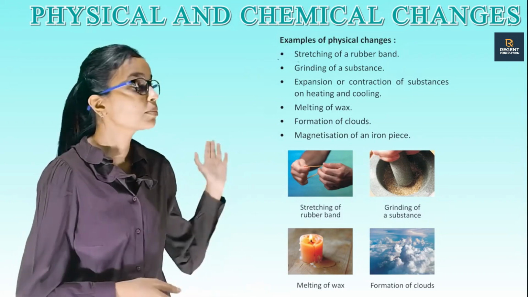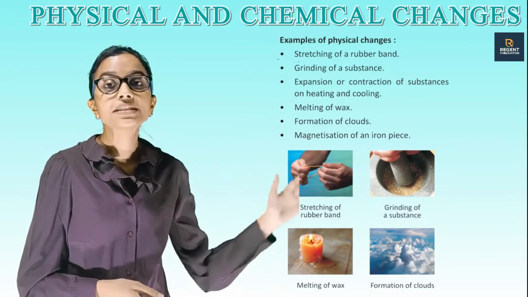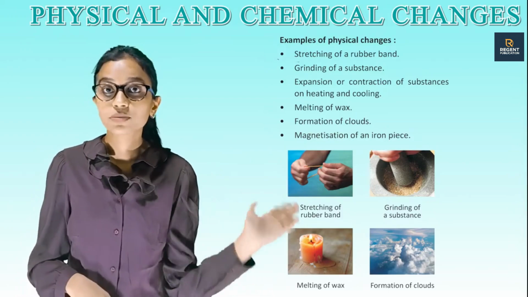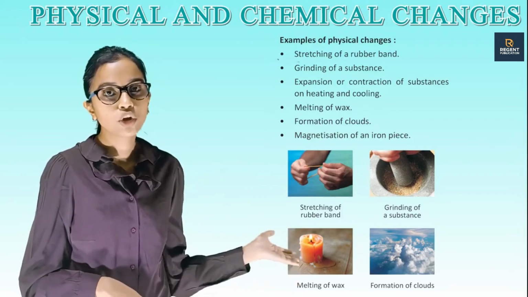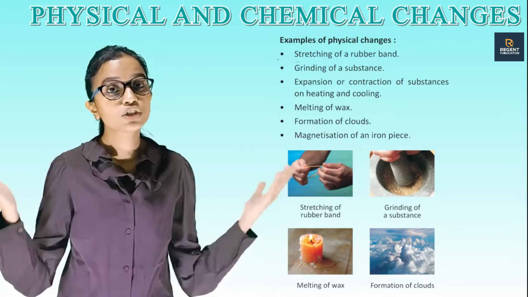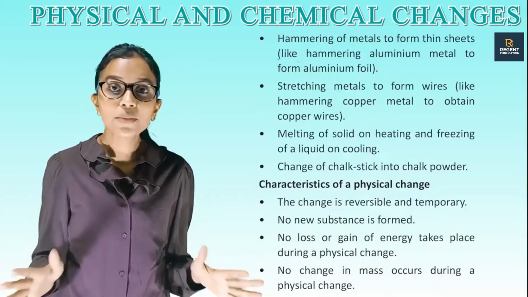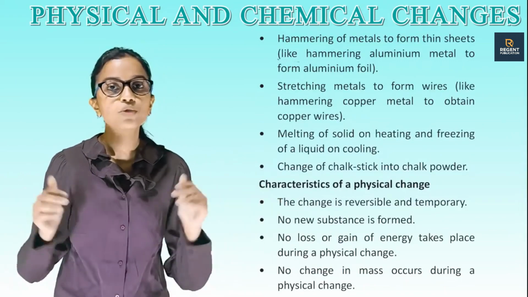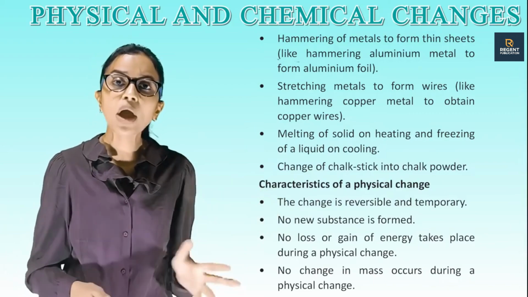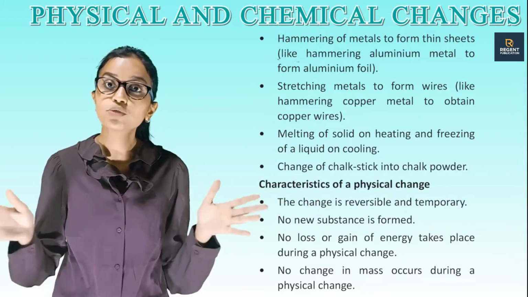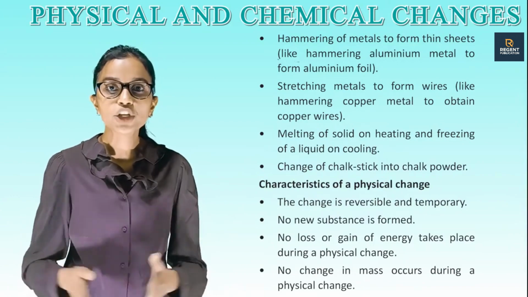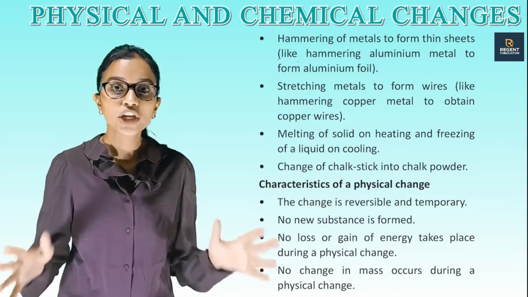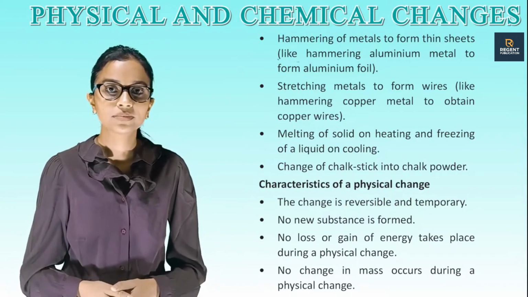So children, these are the pictures in which all these examples are given, like stretching of a rubber band, grinding of a substance, sugar dissolved in water, melting of wax, formation of clouds and many more. Hammering of metals to form sheets, like hammering aluminium metal to form aluminium foil. Stretching metals to form wires, like drawing copper metal to obtain copper wires. Melting of solid on heating and freezing of a liquid on cooling. Change of chalk stick into chalk powder.